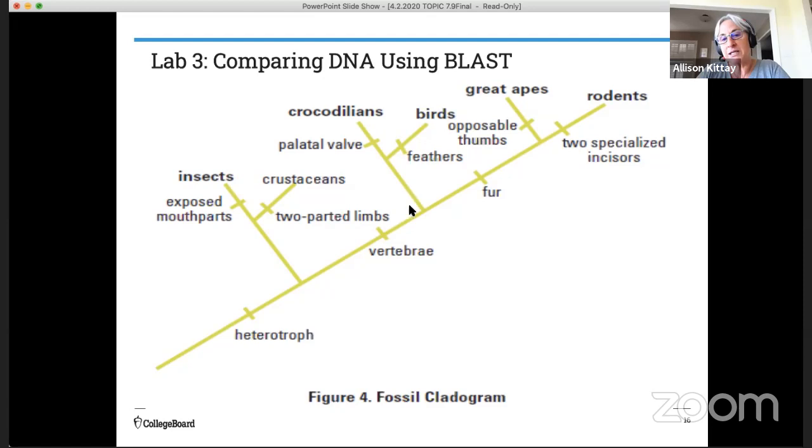Some of you may, based on how it looks, want to travel up and see maybe it belongs in the bird lineage or the crocodilian lineage. We don't have any evidence of fur, but it would be unlikely that that would be preserved in fossil form anyway. So we're kind of thinking that it was going to be in that area. Okay, so that's your working hypothesis based on the traits that you can observe or see.